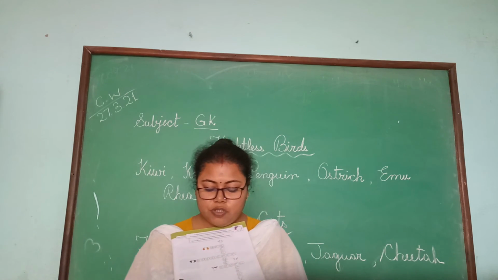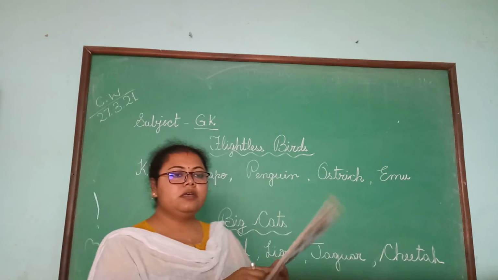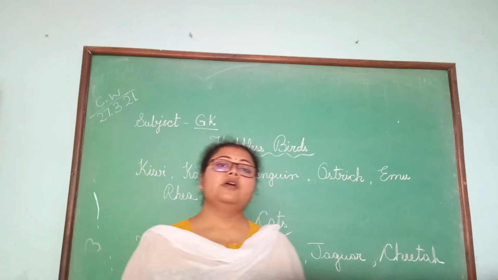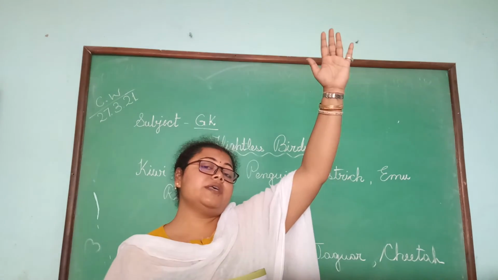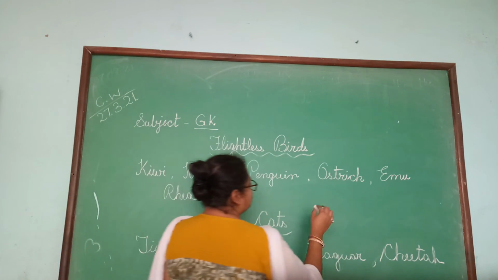Okay. The giraffe is the tallest animal. Giraffe is the tallest animal in the whole animal kingdom. Which animal is the tallest one? Giraffe. What is the spelling of giraffe?